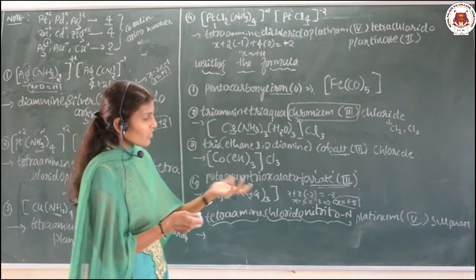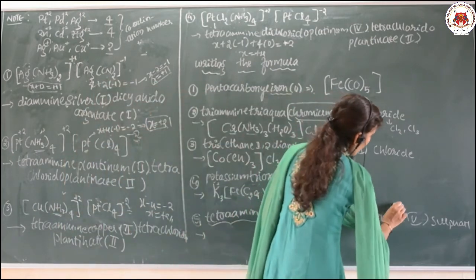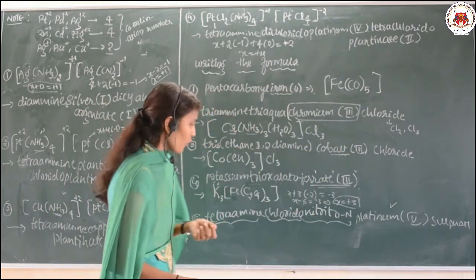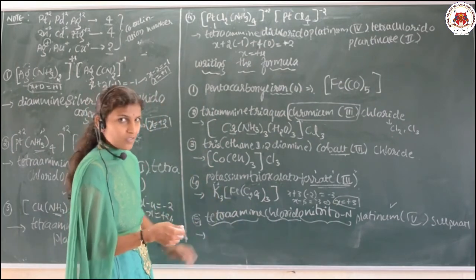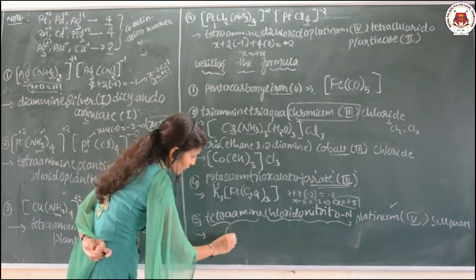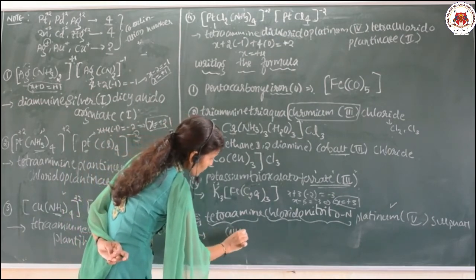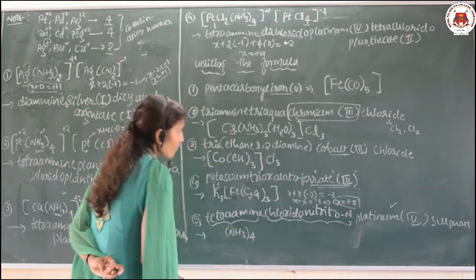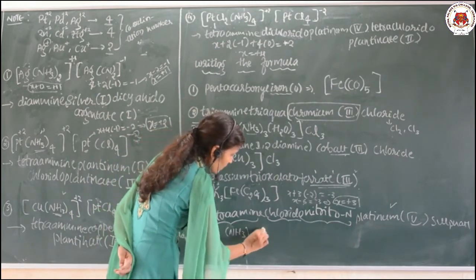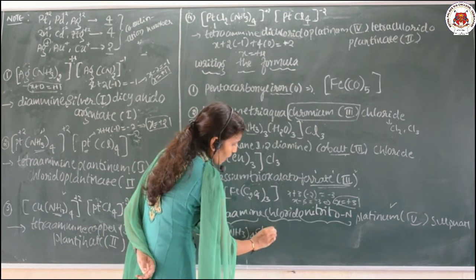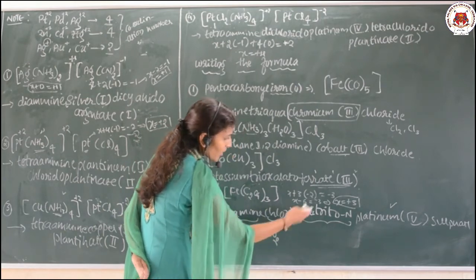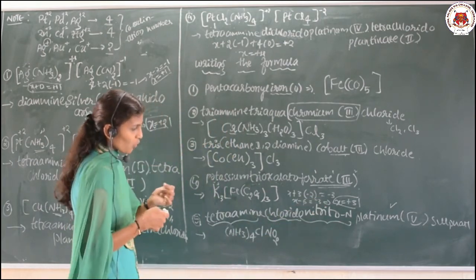And which is the central metal atom? Obviously platinum 4. They have given the ligands in alphabetical order only, that is right. Tetraammine, tetra means 4 times, NH3 4 times, and then chlorido means Cl, and then nitrito-N, only one is there, NO2. Why have they given N? It means it is coordinated through the N.